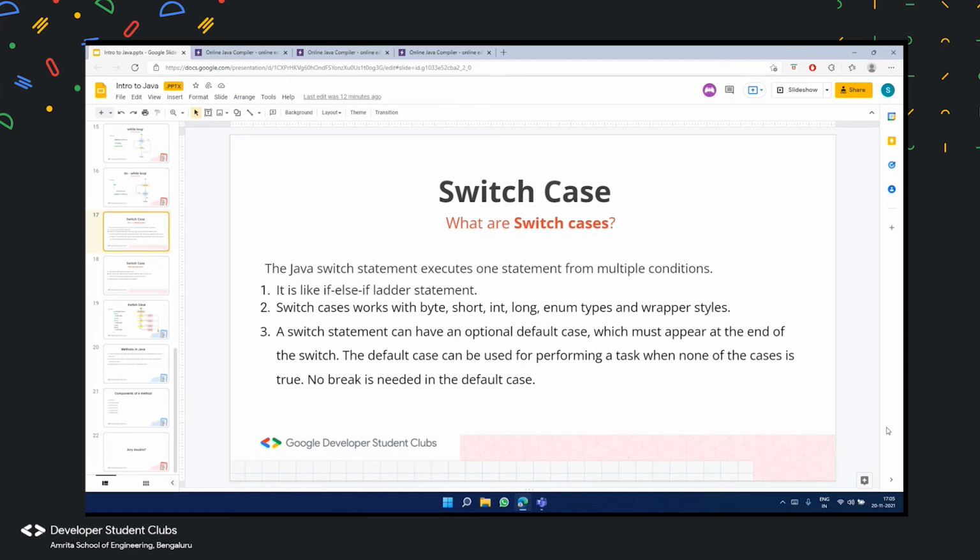The default case does that job exactly, and it must appear at the end of the switch. So the default case can be used for performing a task when none of the cases is true. So until now we have been discussing that only. If you enter a word which does not belong to any one of the months of the year, it has to go to the default case.